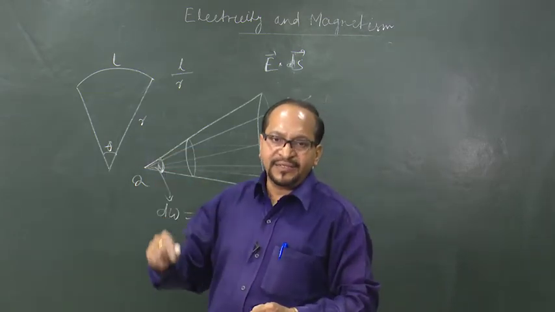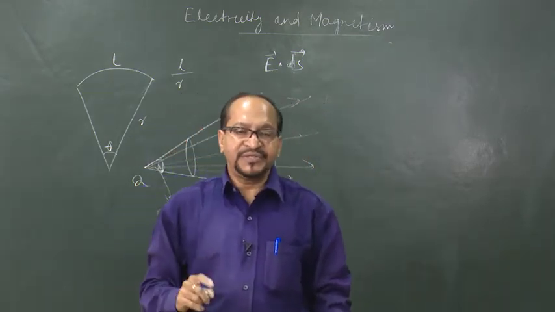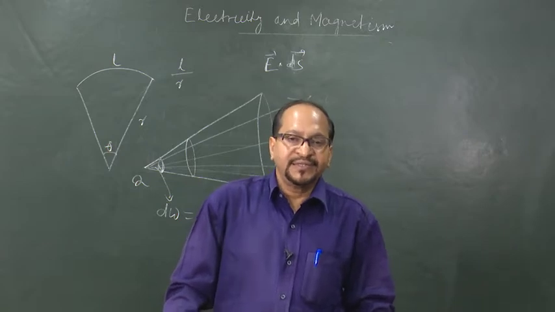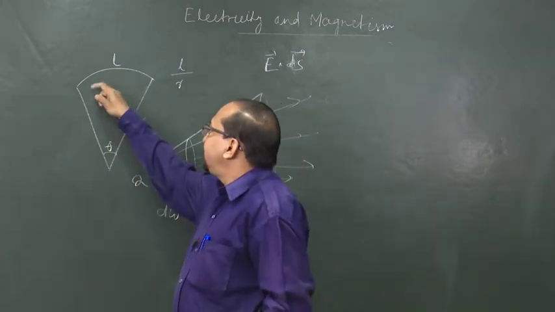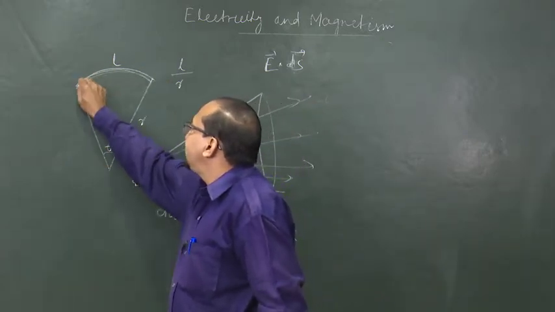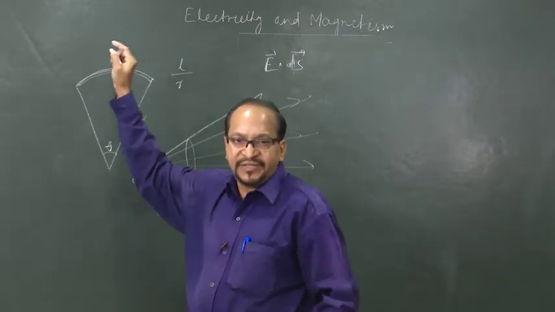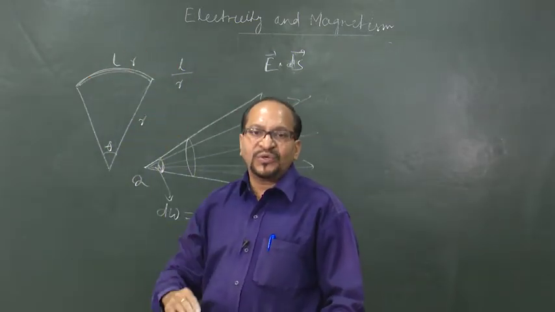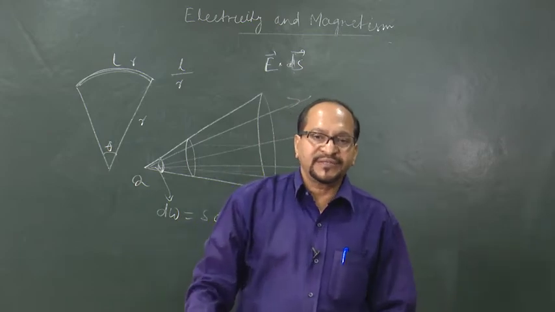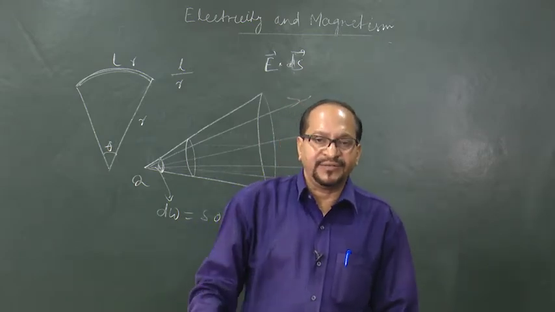Here in a plane, the unit angle whose unit is radian is that angle when the length of arc is equal to radius, r by r is equal to 1. So, an arc length equal to the radius subtends unit plane angle.